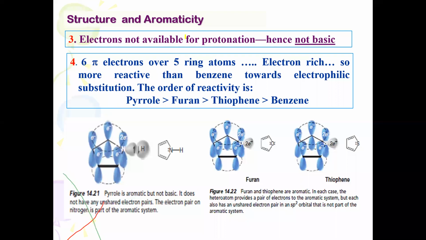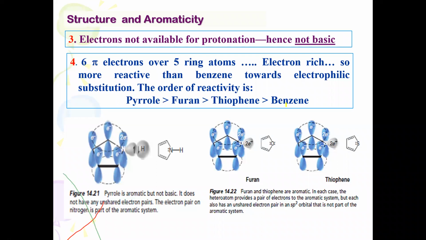Regarding structure and aromaticity character, the electrons in the pyrrole system are not available for protonation. They get involved in the ring delocalization. Therefore, pyrrole is not basic in character. However, pyrrole is more reactive than furan and thiophene compared to benzene.